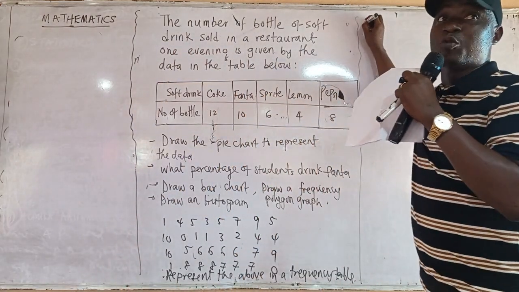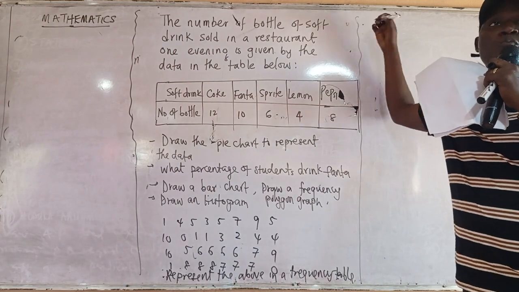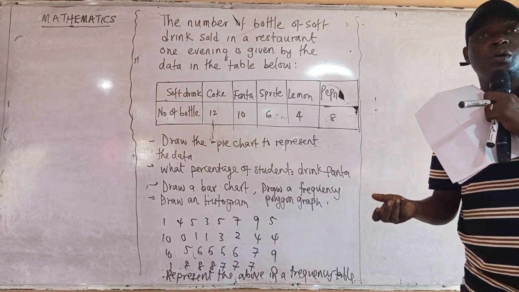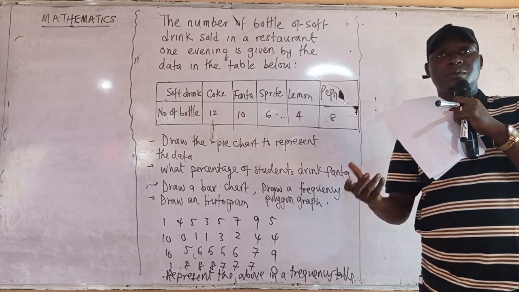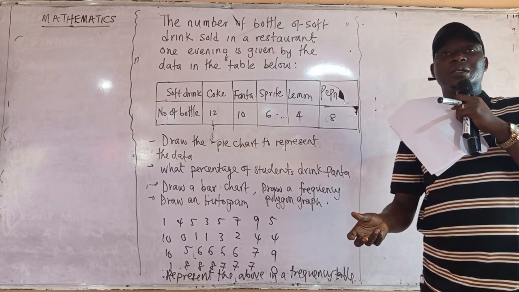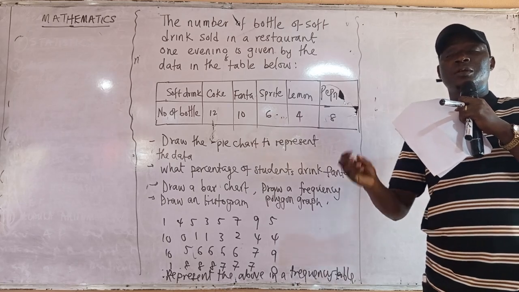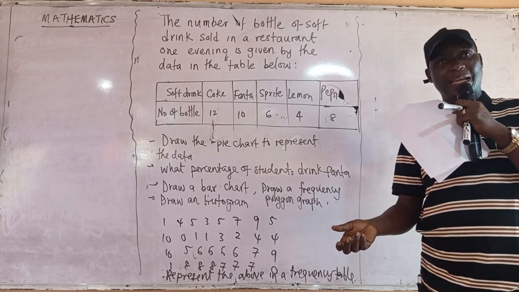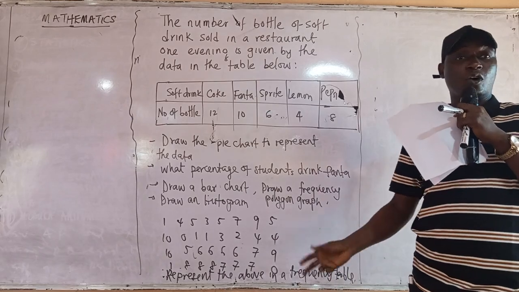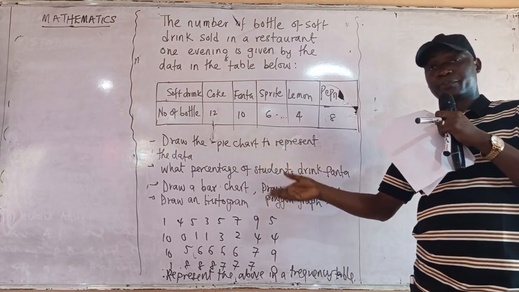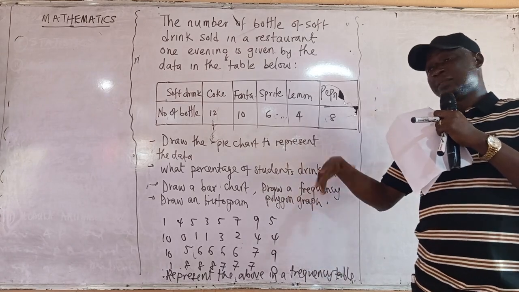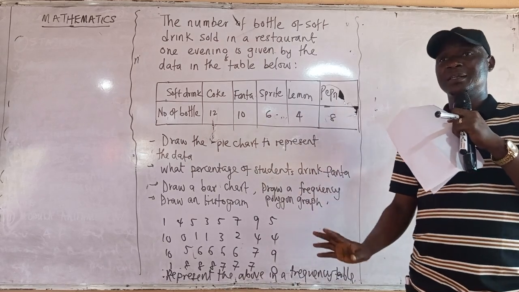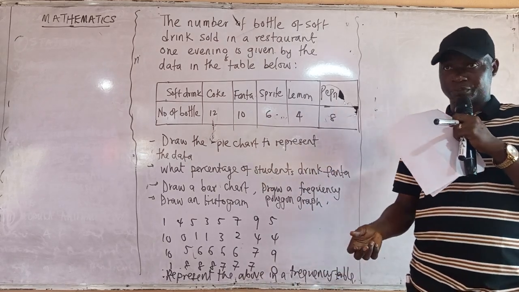In this grade, we don't need to know too much. What you just need to understand is, number 1, you need to know how to plot your histogram, bar chart, pie chart, frequency polygon graph, how to find your frequency table by using tally and all that, how to identify them, how to draw the table. Then how to calculate and draw your pie chart. Then other things are just addition.